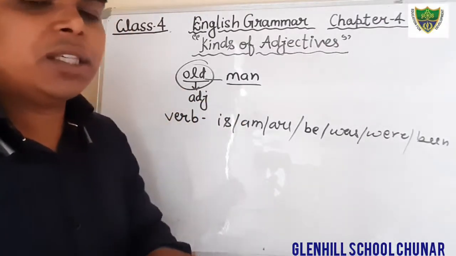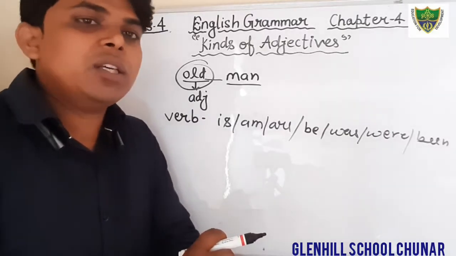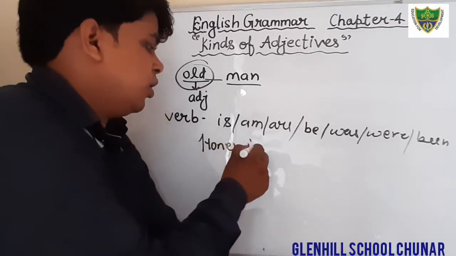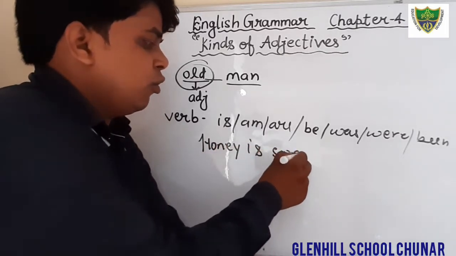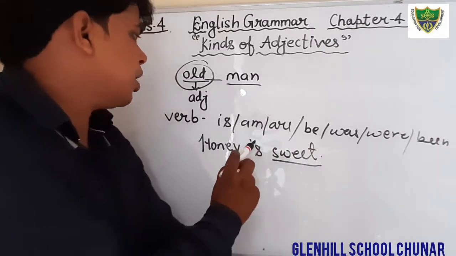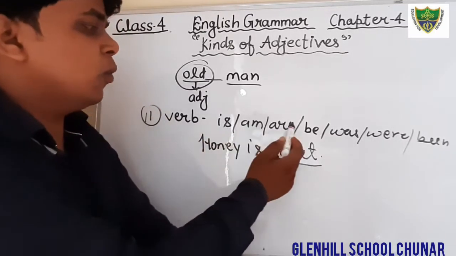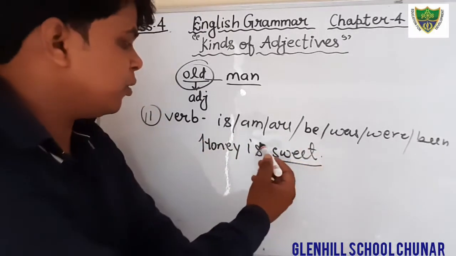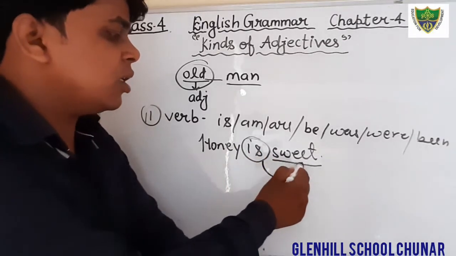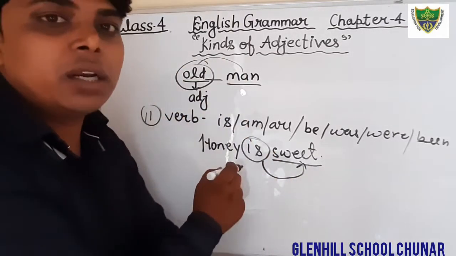For example, the stem is weak, or honey is sweet. What is the adjective in this sentence? The second feature tells that it comes after the verbs, and here before the noun there is an adjective.